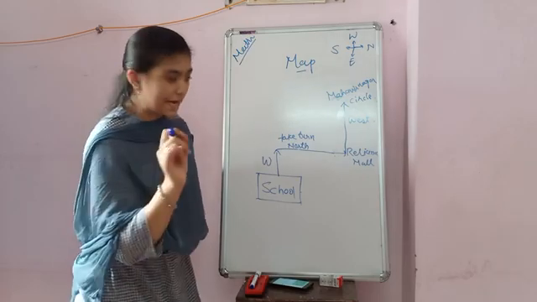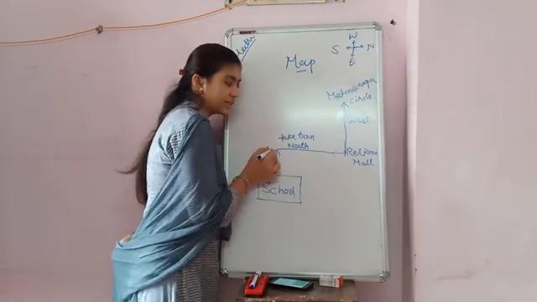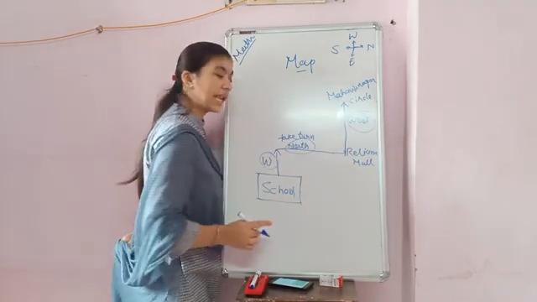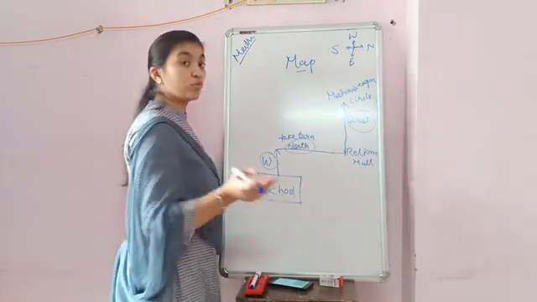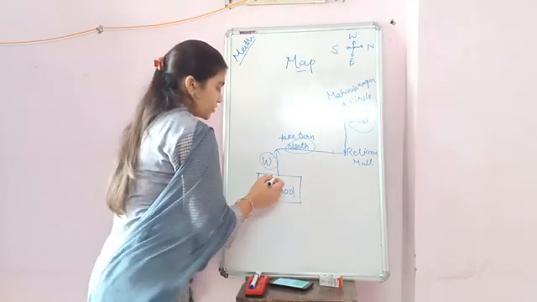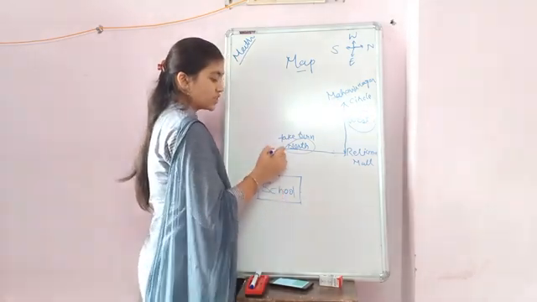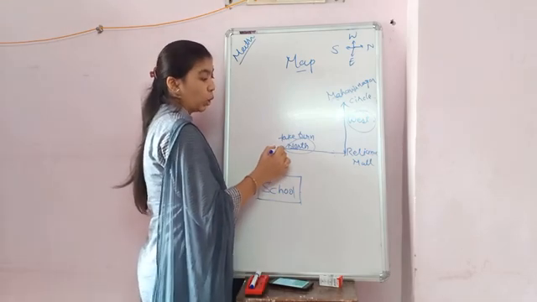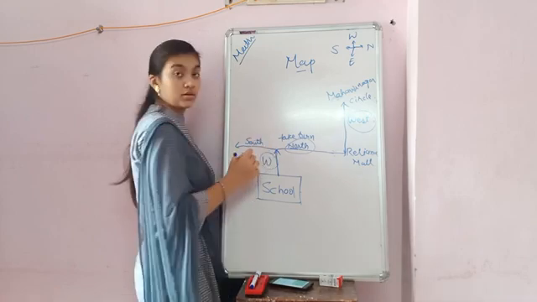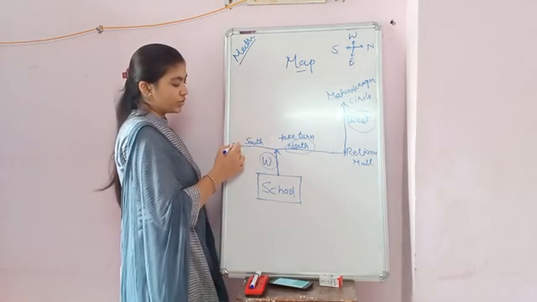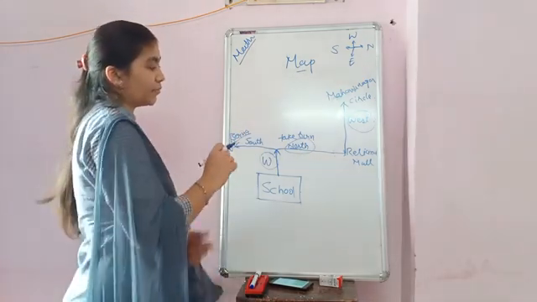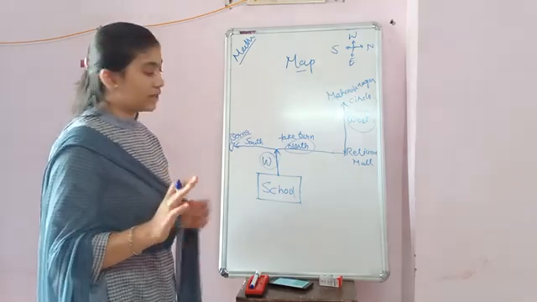Okay, so you have to write down like this. Go to the west, then go to the north, then go to the west. Okay, like this. For example, I have to go to Bedna village. In that condition, what should I do? Take the same thing. Go to the west side of the school, then go to the south side from the school, and go straight forward. You can find out the Bedna village. Here I am taking the example of the school just because you can easily find out from the school.